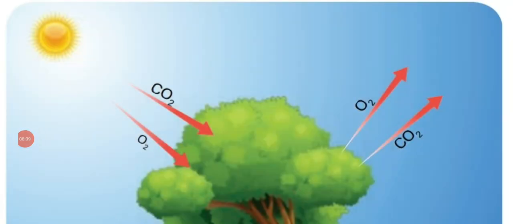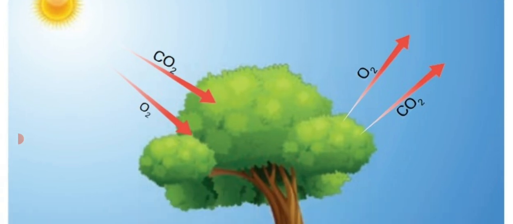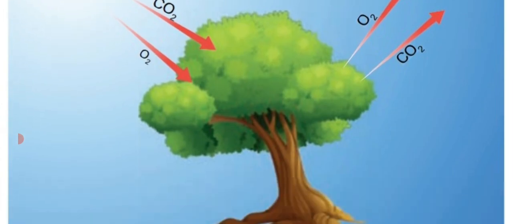Dear students, see the diagram which is showing the respiratory process. Oxygen and carbon dioxide are present in the atmosphere. In the first arrow mark, they are absorbing carbon dioxide and liberating oxygen. That process is called, what is that one? Photosynthesis. In the second arrow mark, they are absorbing oxygen and liberating carbon dioxide. That process is known as respiration.